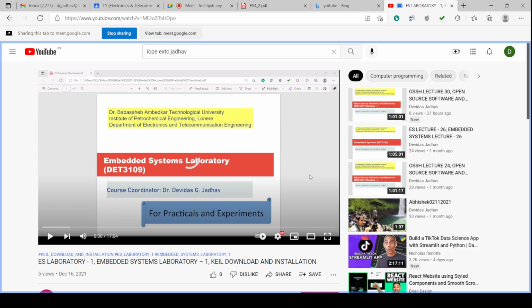So for that, in both cases, for hardware executable file generation or for simulation only, we have to download the Keil MicroVision. Now it is the 5.7 version software, and install it. How to download it, where to search it, what is the website, what is the link to download, what is the procedure to download, what is the procedure to install, and after launching how we can use it. Till that we can have the discussion.